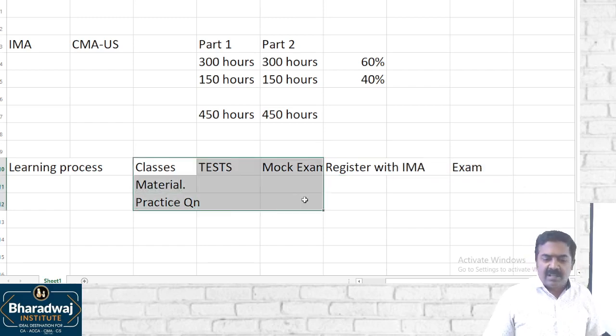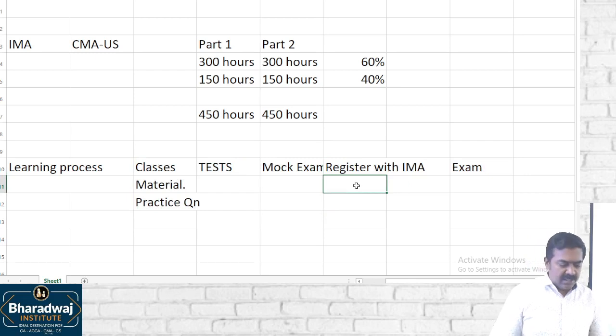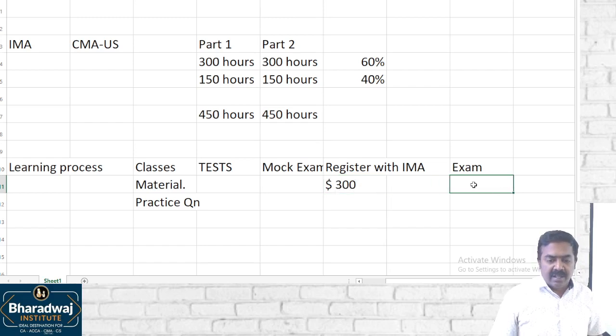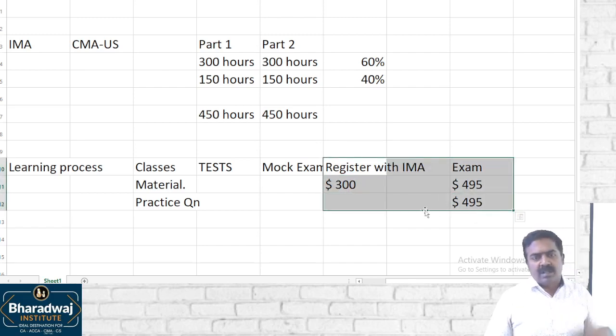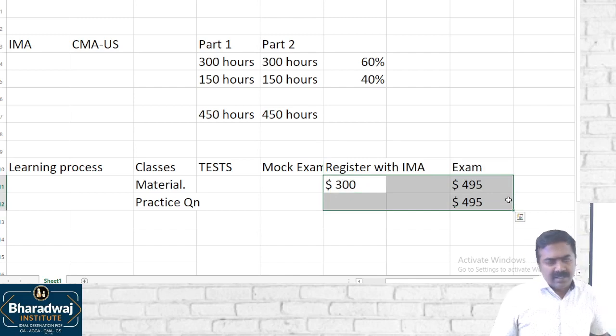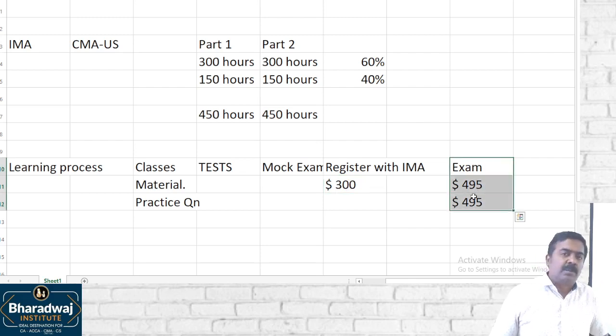Why are you insisting on classes first and not registration? Because registration is a little costly. For a professional membership, it will be $300. Examination will be $495. For each part you have to pay $495 for the exam. Some discounts are given by IMA through the authorized coaching centers, some 20%, 30%, but this is the normal fee. The registration is valid for 1 year, in which you have to complete both parts of the examination.